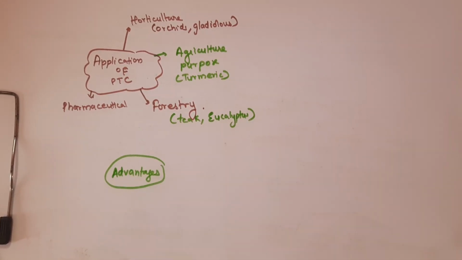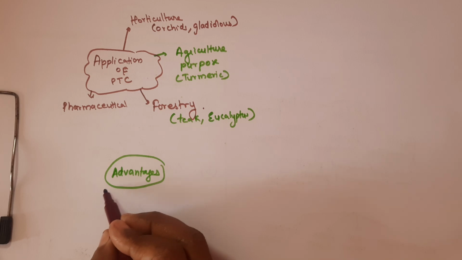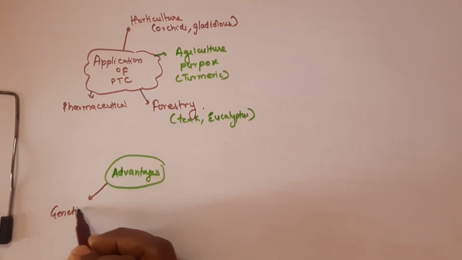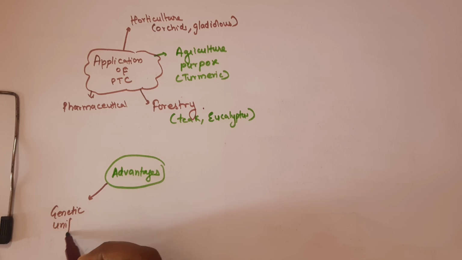So if we talk about the advantages of tissue culture in a pointwise manner, the first is genetic uniformity. We will get genetically uniform material. Okay.